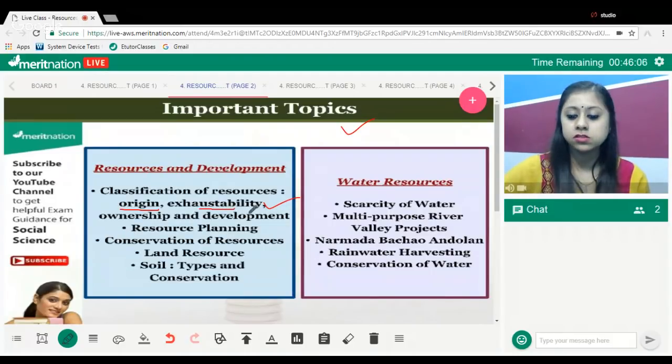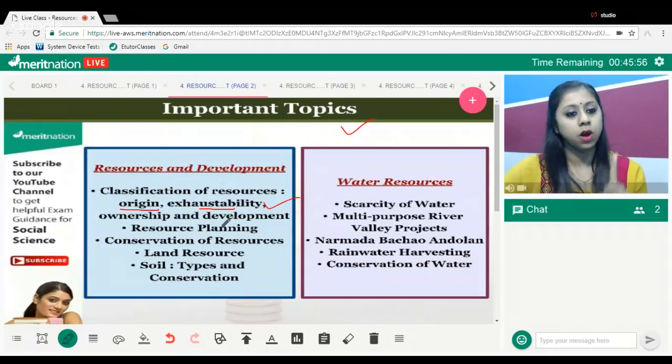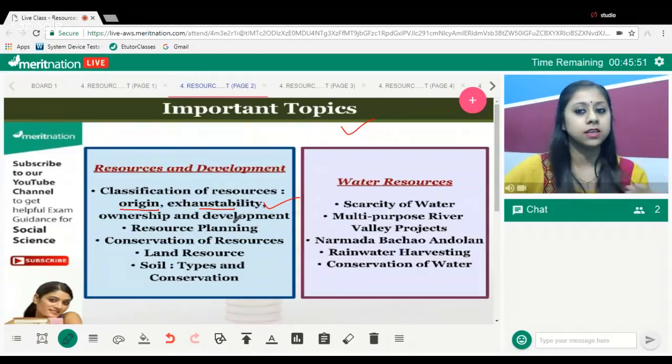On the basis of exhaustibility, again, we are classifying resources into two types. Yes or no? One is renewable, which means it can replenish easily and it doesn't get exhausted. Second one is non-renewable, which we cannot replenish very quickly. It takes millions of years. Yes, and it gets exhausted after use. Example of a renewable resource is solar energy. Example of a non-renewable resource is coal, etc.